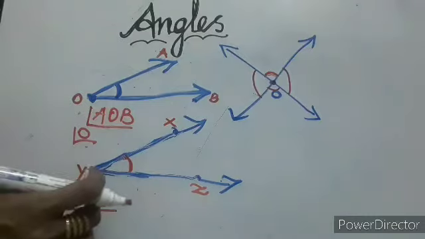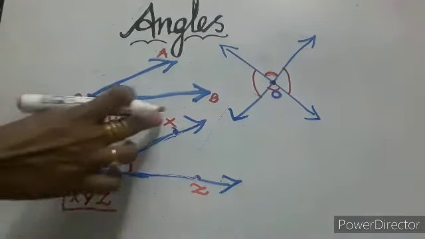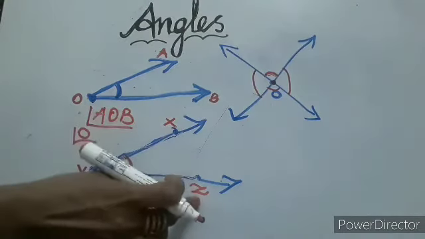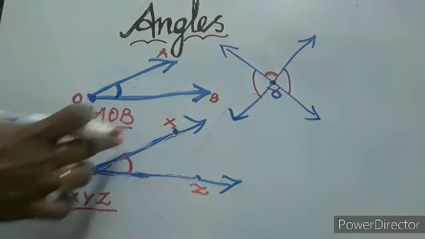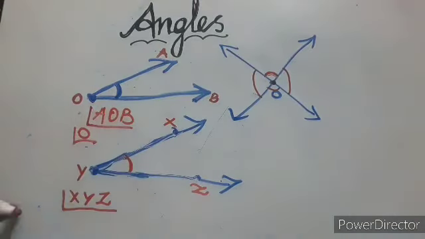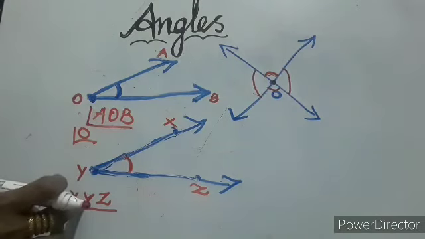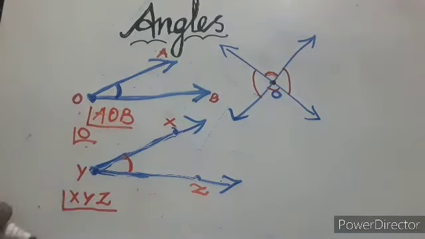You should not write Y, X, Z or X, Z, Y, like that you should not write. You have to write X, Y, Z. Then only the Y is written in the middle, because in this place only the angle is formed. Am I right?